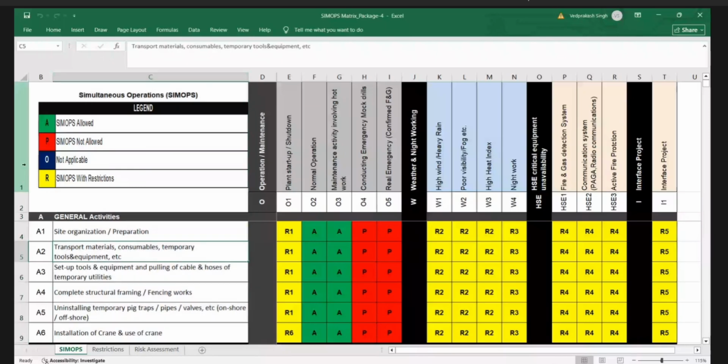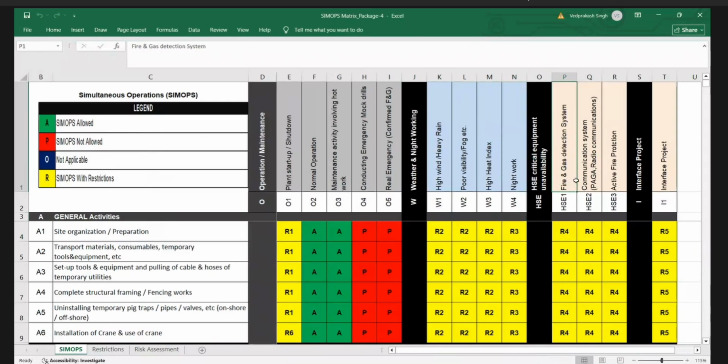all operation activity here. But let us find plant startup shutdown. I think let us keep it. Normal operation is not there because you are going to shut down the system, but I still keep it. Maintenance with hot work, I still keep it. Emergency response, mock drill and real emergency. And all weather is applicable, night will be prohibited, that I'll keep P.